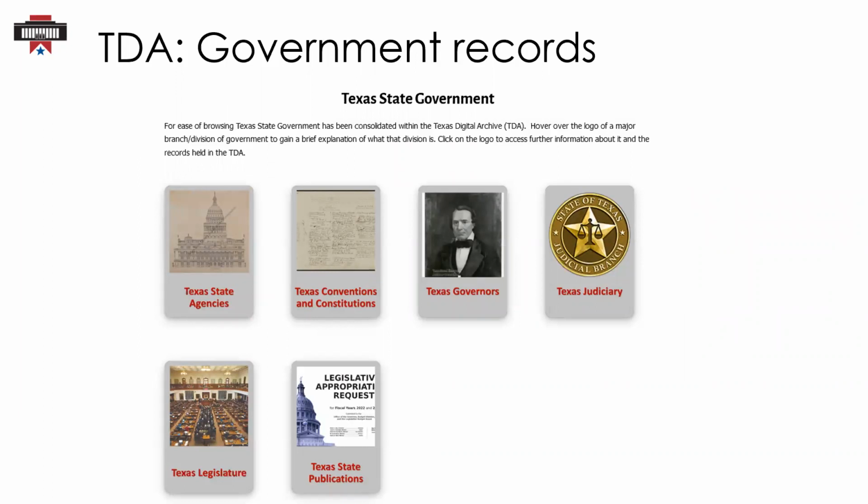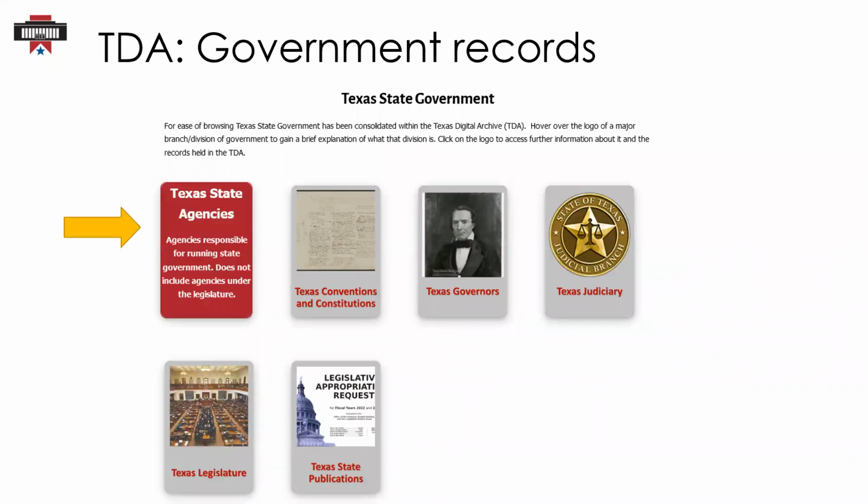Let's start with government records. State government records include records of state agencies, state conventions and constitutions, governor's records, judicial records, legislative records, and state publications. Let's take a quick look at the state agency records available on the TDA. We'll start by clicking on the Texas State Agency's logo, which will direct us to the Texas State Agency's collections in the TDA. You'll notice when you click on tiles in the TDA, the tile will rotate and display more information.